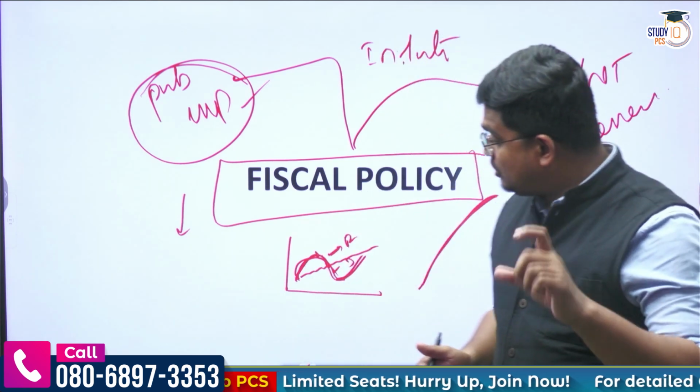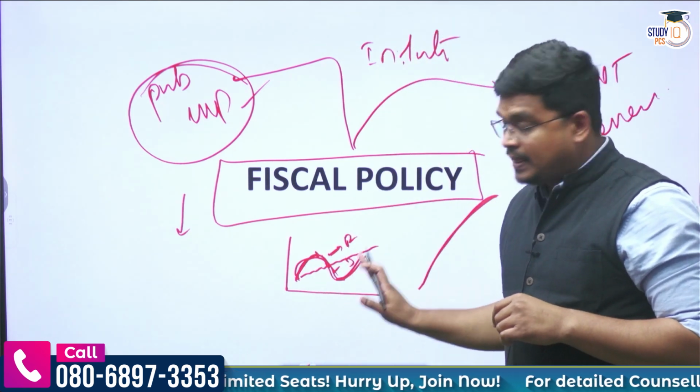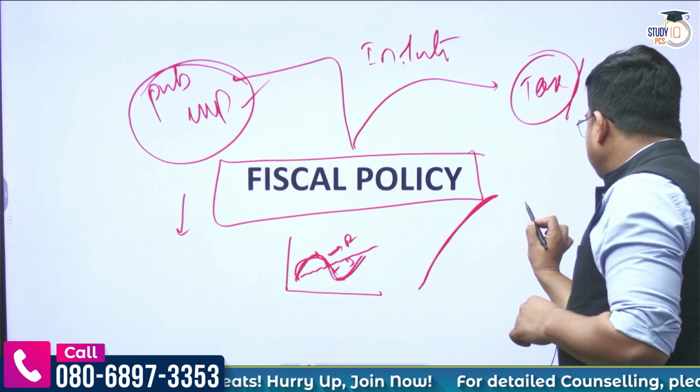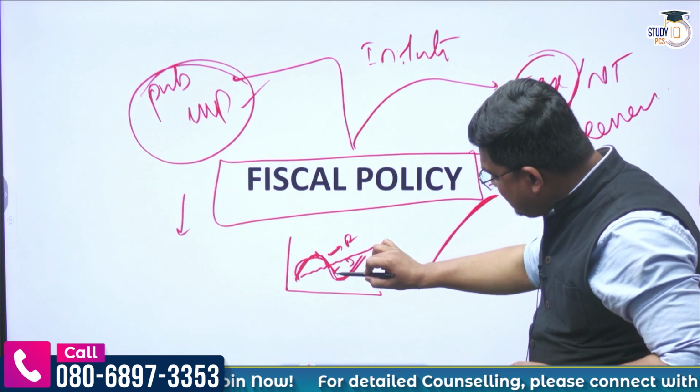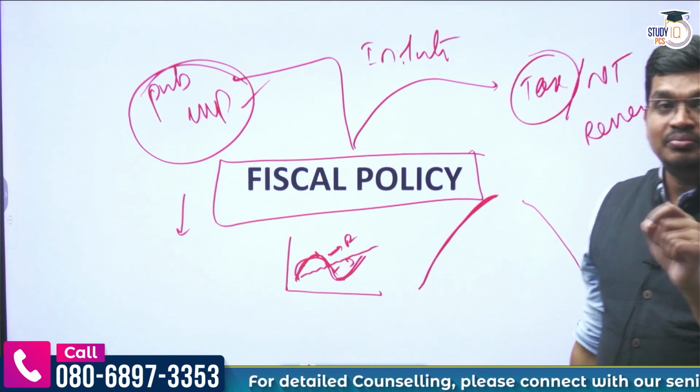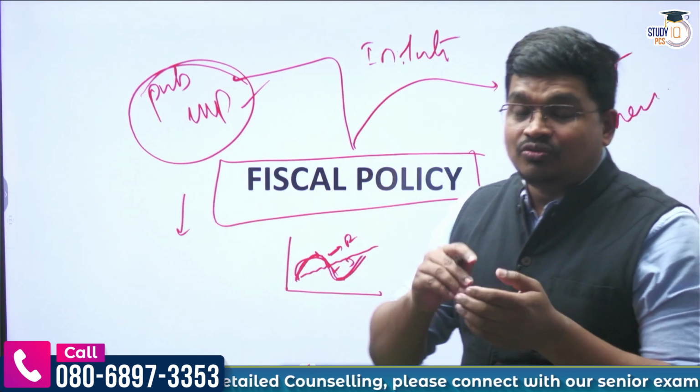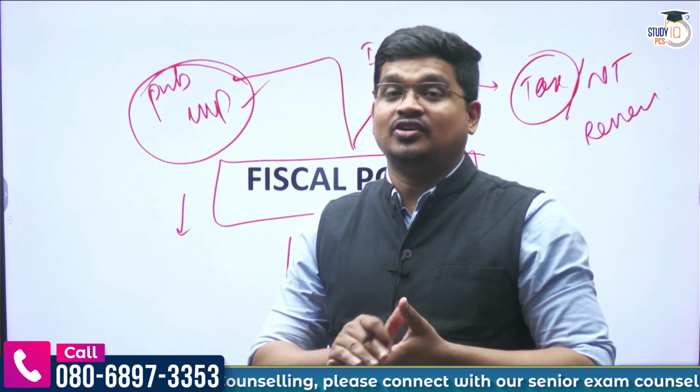And to control this inflationary situation, suppose the economy is at this phase, in a downward movement, or this phase, recession and then depression, what will the government do? The government will try to inject money into the economy.